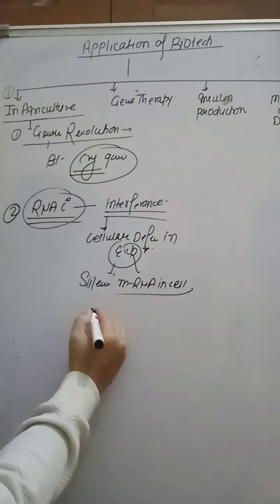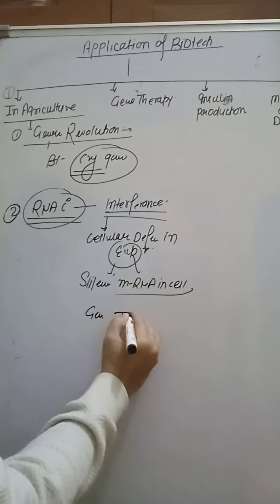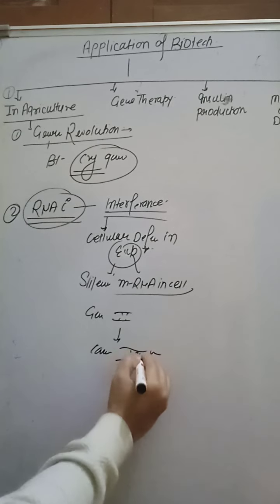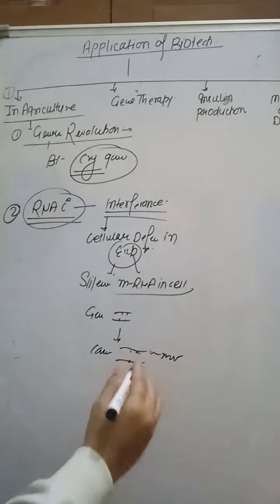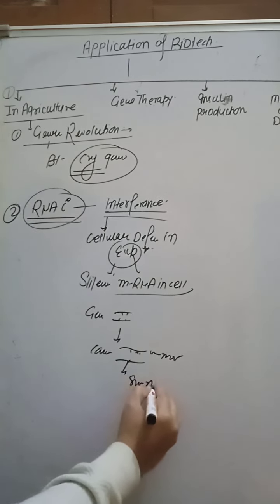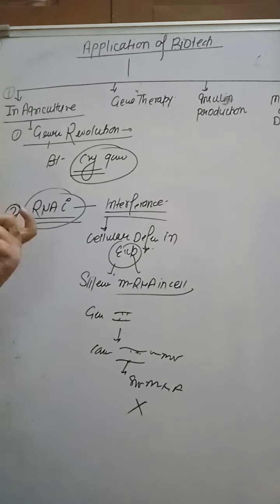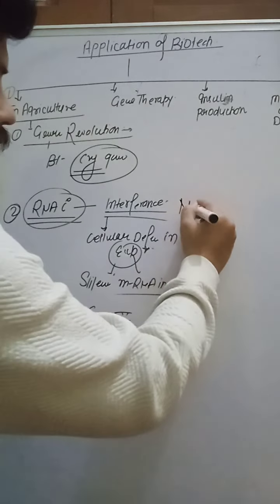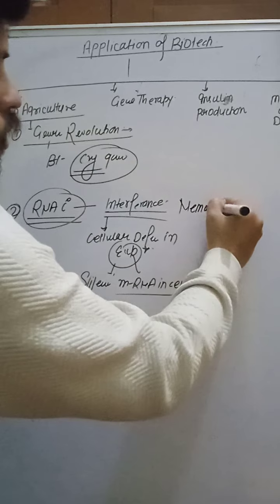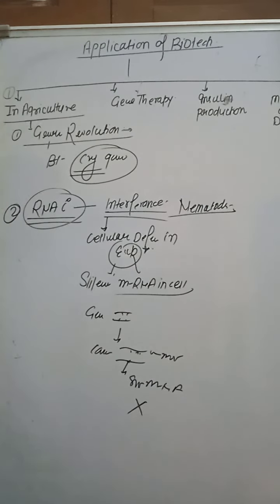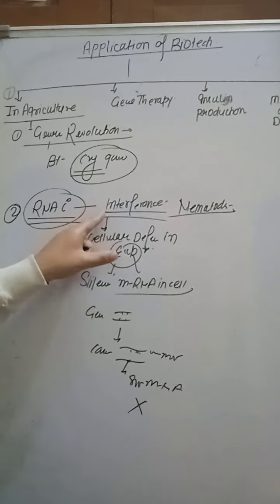How? From the gene, from the DNA, this forms complementary double stranded RNA that causes silencing of a specific mRNA, and the protein is not formed. So that is the RNAi method to give resistance against nematode infection. The RNAi method is used to prevent nematode infection, like Meloidogyne incognita, that is a nematode.